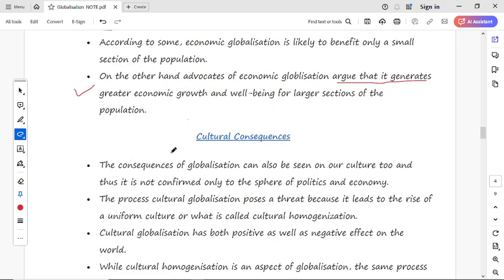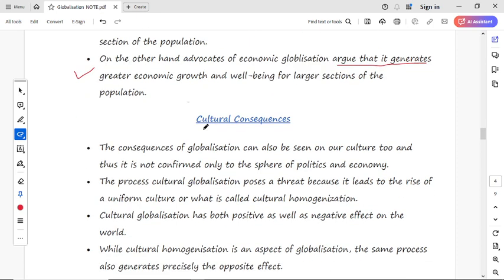What are the cultural consequences of globalization? Cultural means simply our way of living. The consequences of globalization can also be seen on our culture, and thus it is not confined only to the sphere of politics and economy. It does not mean culture is related only to politics and economy; culture is also affected.